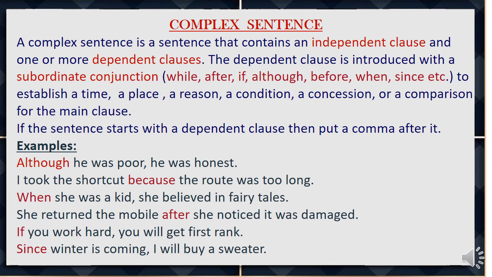Remember, if the sentence starts with a dependent clause, then put a comma after the dependent clause. Let us see some examples of complex sentences.